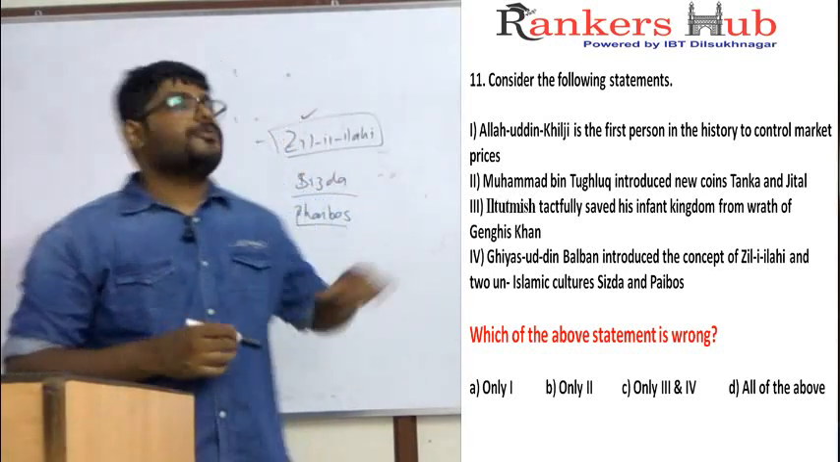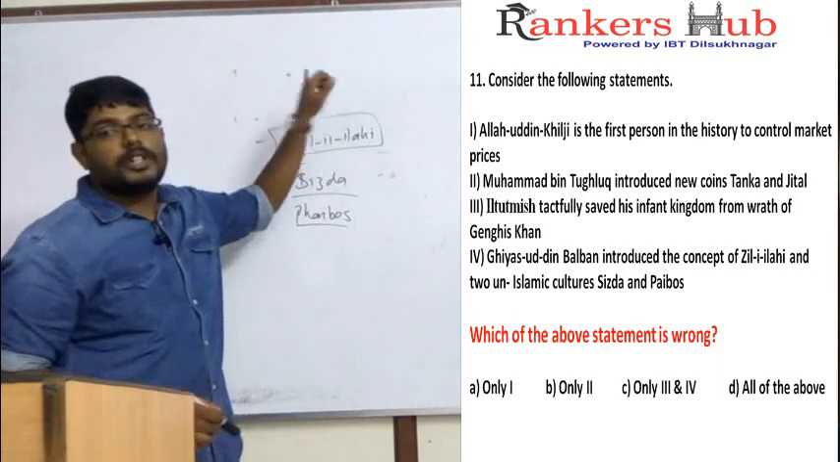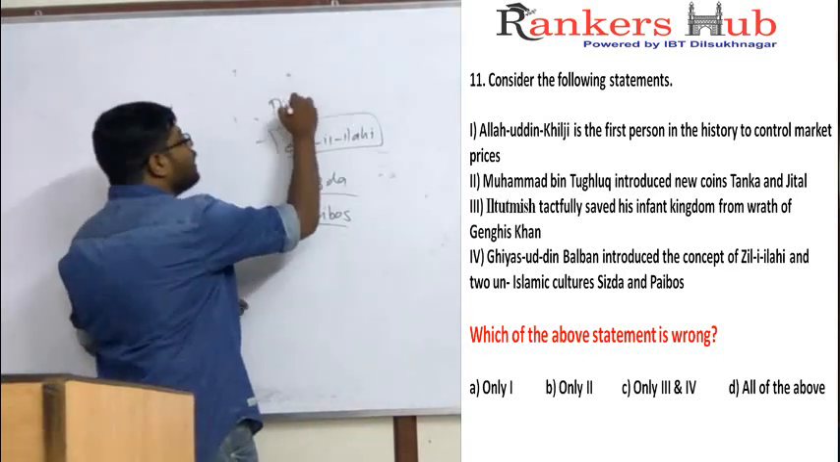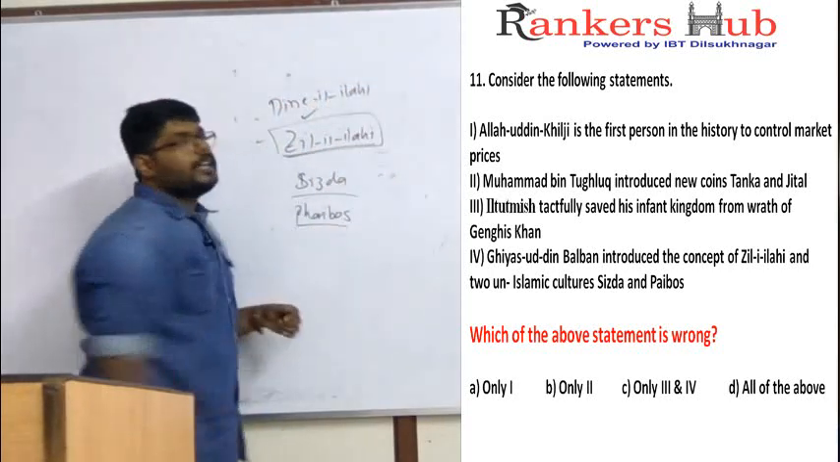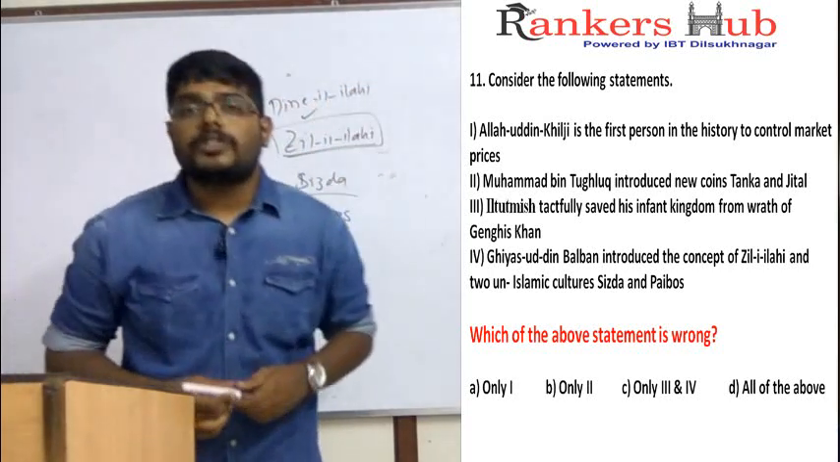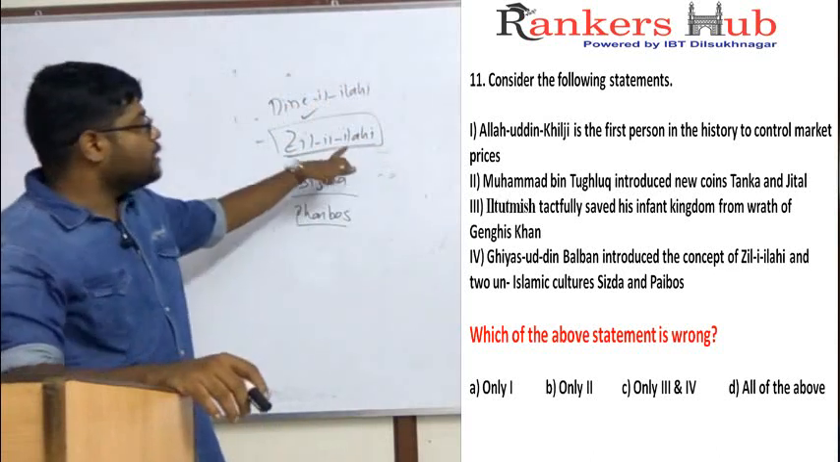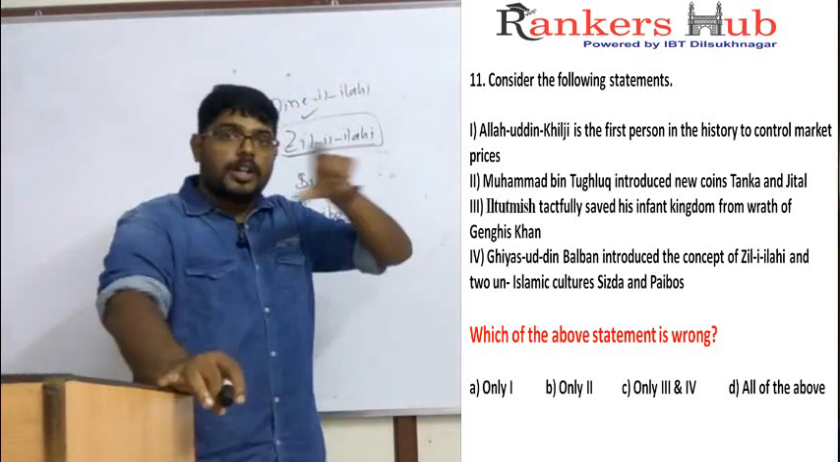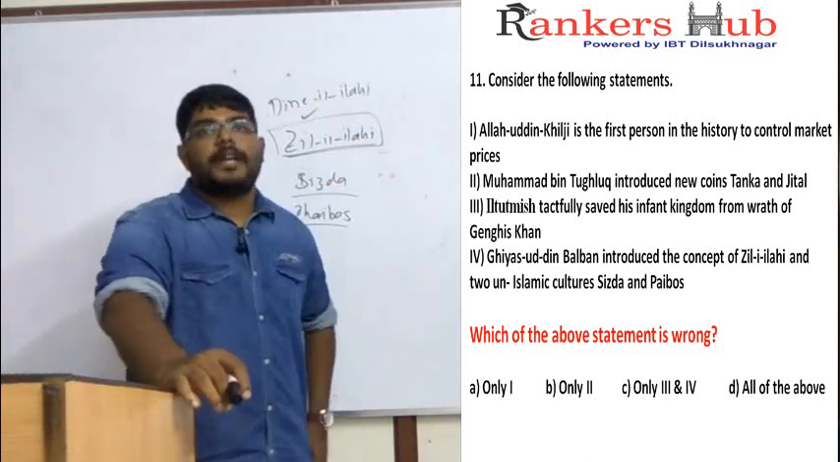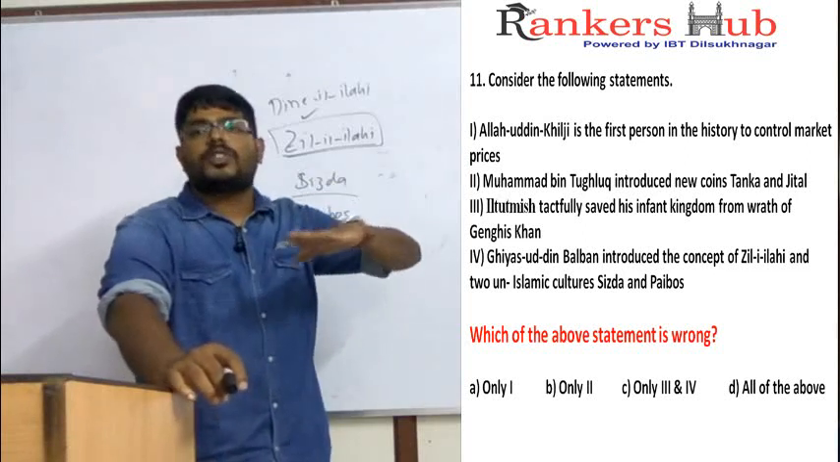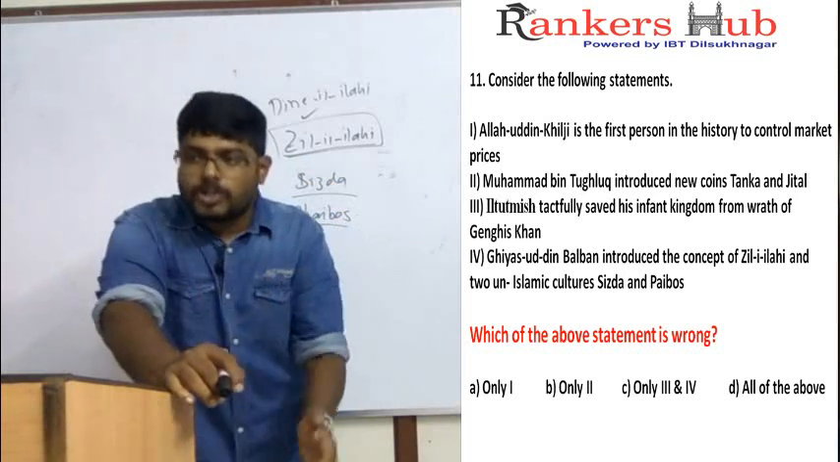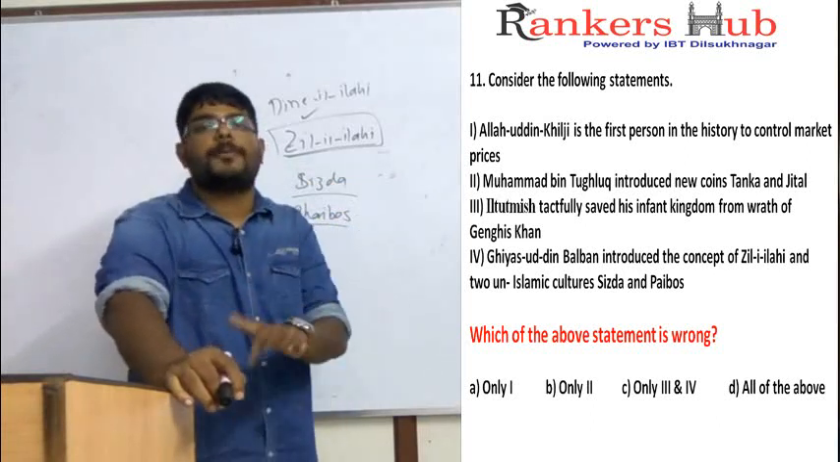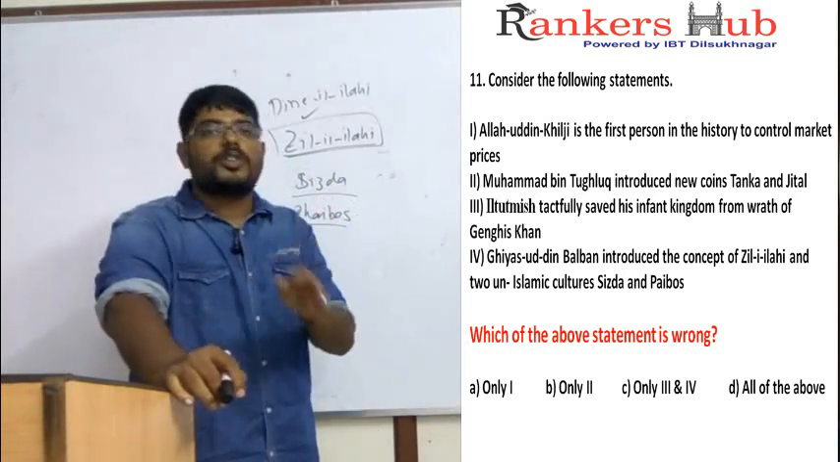That concept is called Zil-i-Ilahi, and you should not confuse it with the concept called Din-i-Ilahi. Din-i-Ilahi is the new religion given by Akbar, and Zil-i-Ilahi is the concept given by Ghiyasuddin Balban. Zil-i-Ilahi means shadow of God on earth, because when Balban became the king, the serenity of the throne was completely low. People were doing prostitution on the throne, sleeping on the throne, drinking on the throne. So the position of the throne was at clutches.